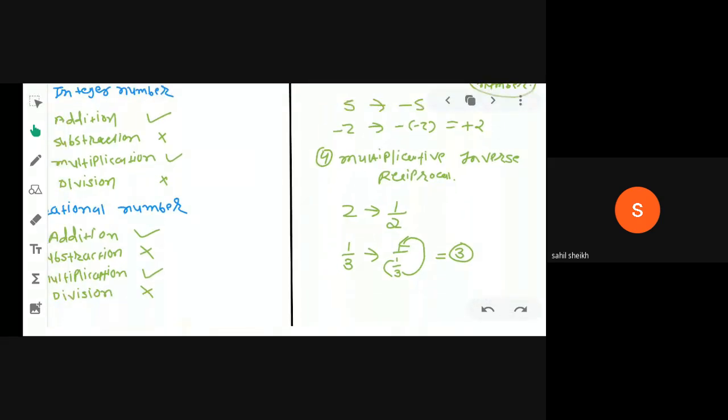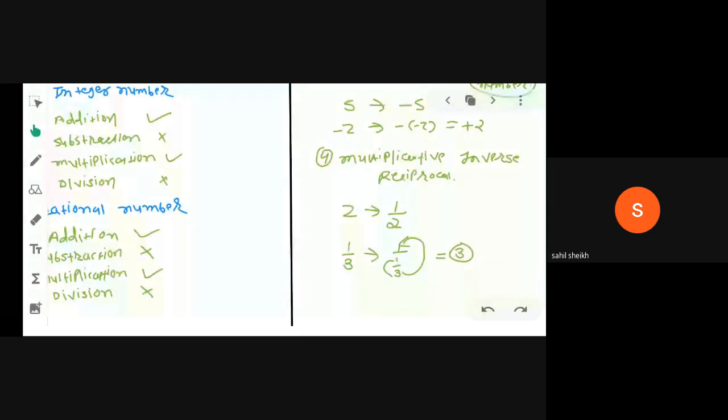Same thing in multiplicative inverse, which is known as reciprocal. In it, if we have the given number in numerator, we take it into the denominator. It is known as reciprocal or multiplicative inverse. Okay, clear to all of you?